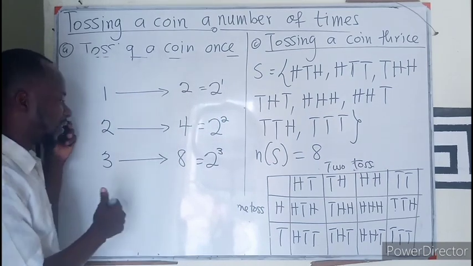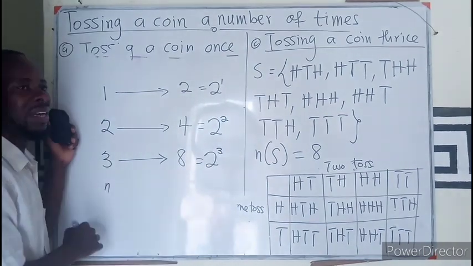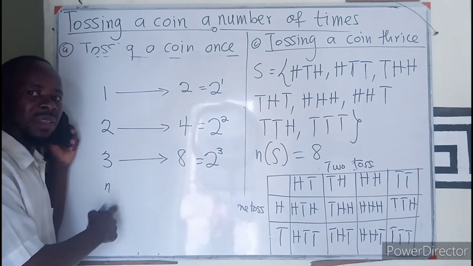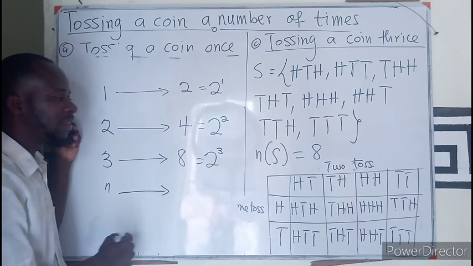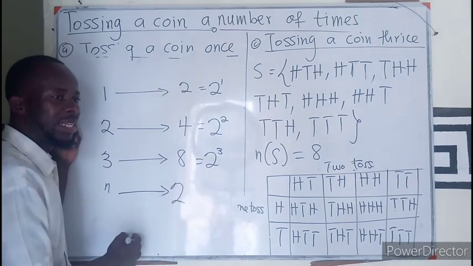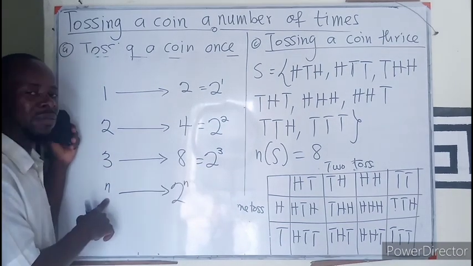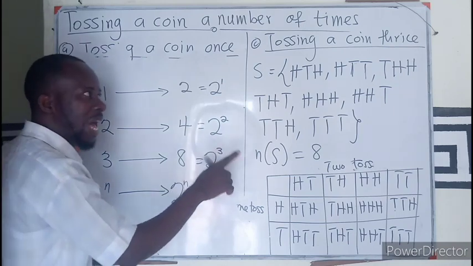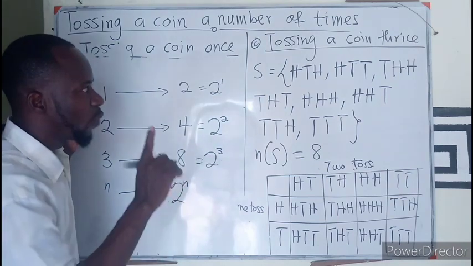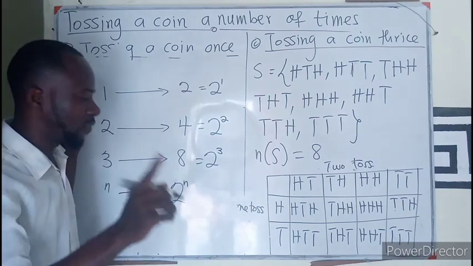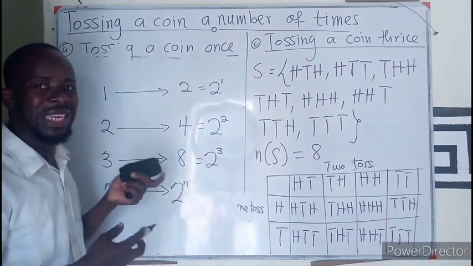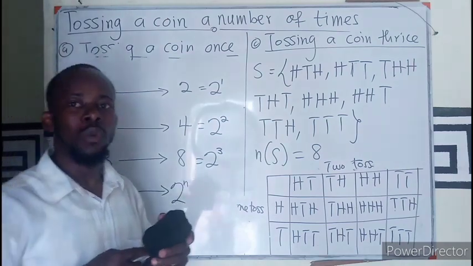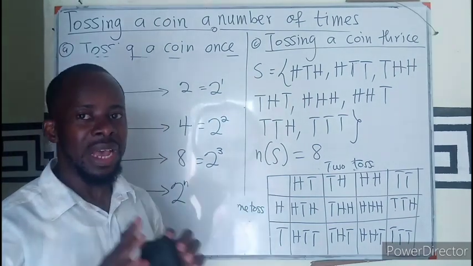So if in case we label this as the number of times, as in 4 times, 5 times, 6 times, if I want to know how many sample spaces I'll get, it will just be a head and a tail, 2, raised to the power of the number of times. So if you are asked to list a sample space when a coin is tossed 4 times, you know you'll be having 2 exponent 4, which will be 16, meaning your sample space will be 16 different elements.